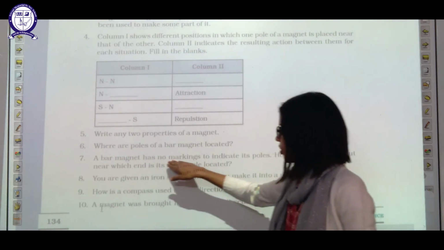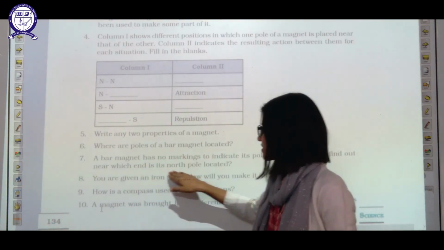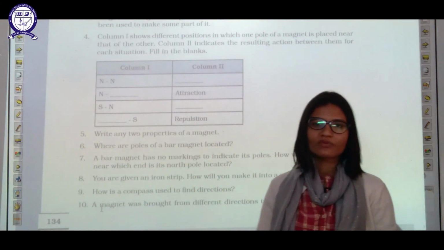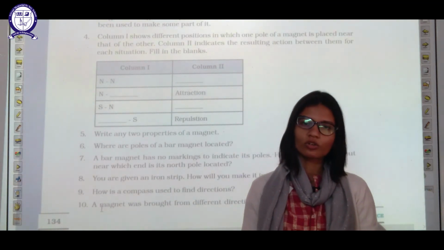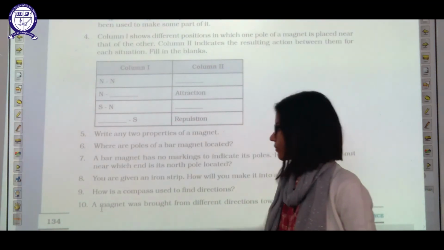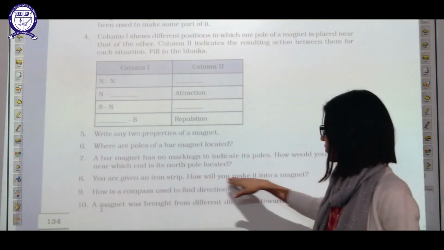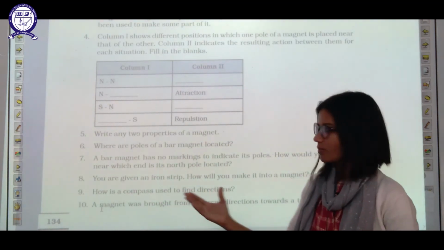A bar magnet has no marking to indicate its poles. How would you find out which end is the north pole? You can just freely suspend it, and when it comes to rest, it will show the north direction. That's how you can find the north pole of that magnet. You are given an iron strip. How will you make it into a magnet? We have studied this experiment. You can refer to the previous part.